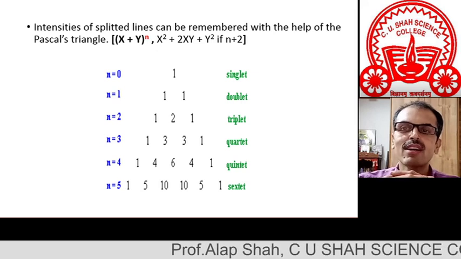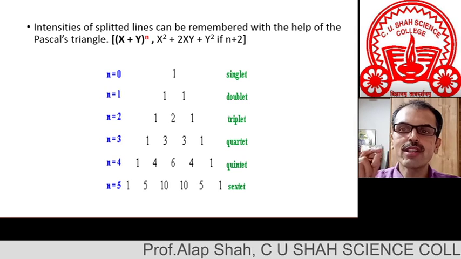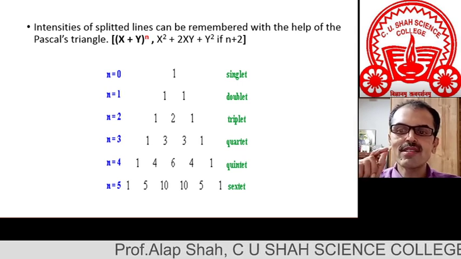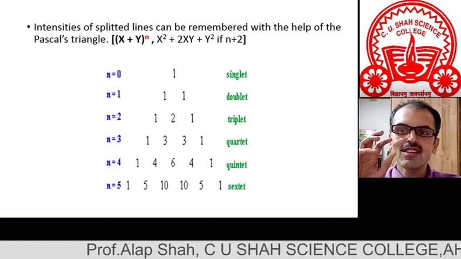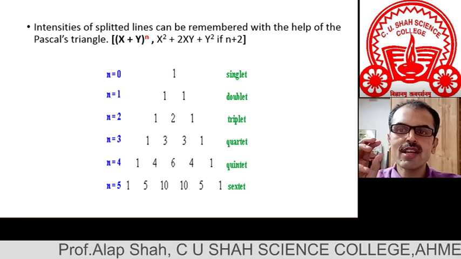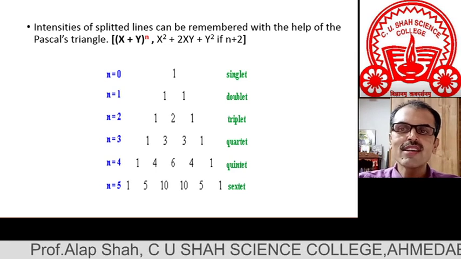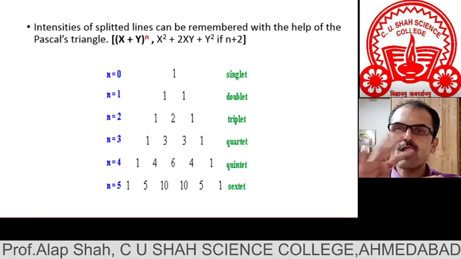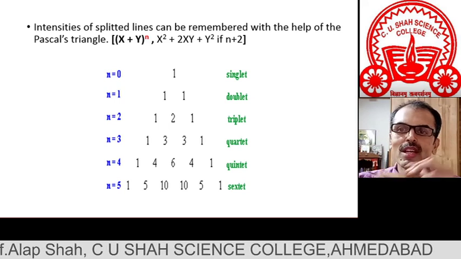So friends, I am guessing that this is a very, very important point to remember, because unless you understand this splitting, as I told you initially in this session, this phenomenon tells us lots of information about the surrounding environment. Now you can easily understand that if one signal is split into four lines, you can have an idea that it must have three neighboring protons.